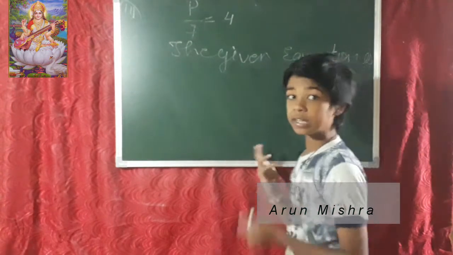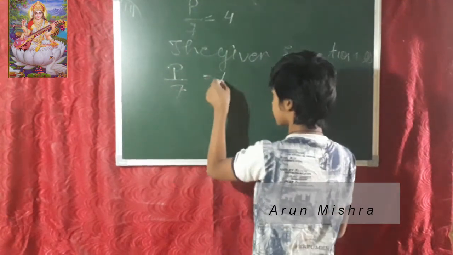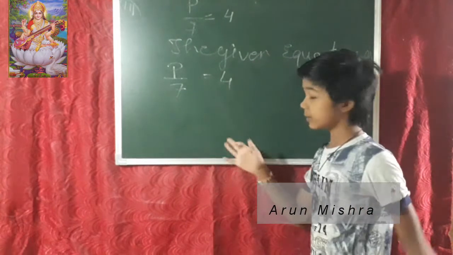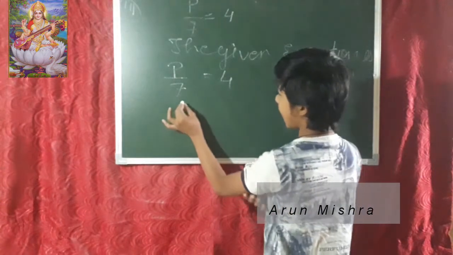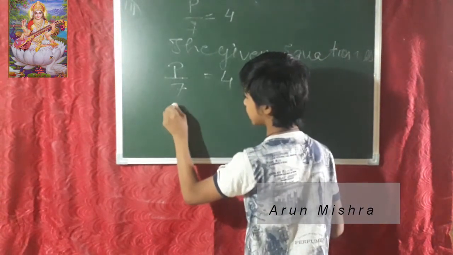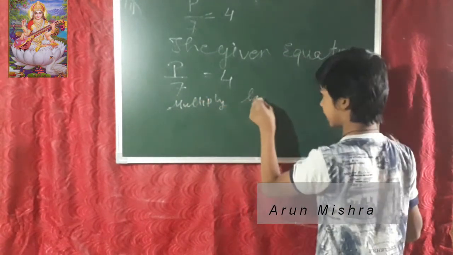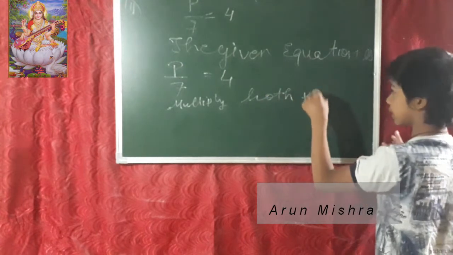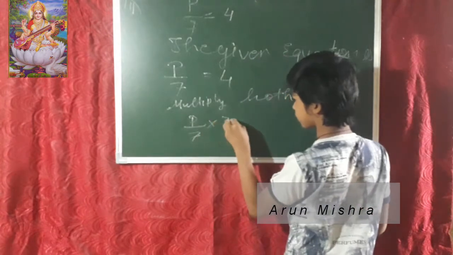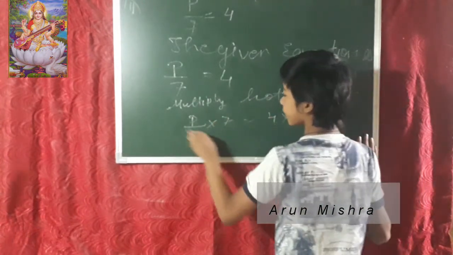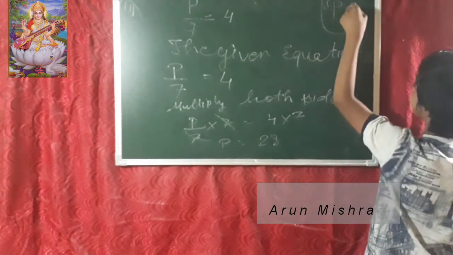So the given equation, what is our given equation? The given equation is P upon 7 is equals to 4. What is it doing with this P? Dividing. When it goes to the RHS side, 7 will multiply, not divide. Multiply both sides by 7. So P upon 7 into 7 is equals to 4 into 7. P is equals to 28. The value of P is 28.